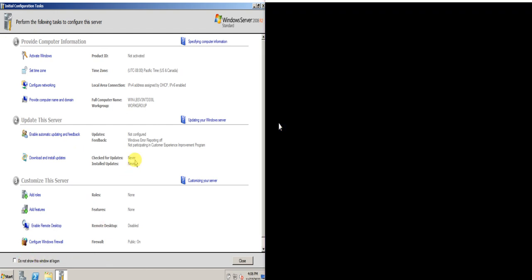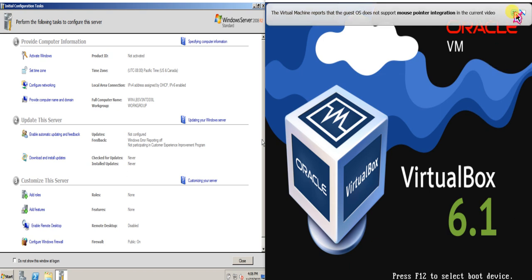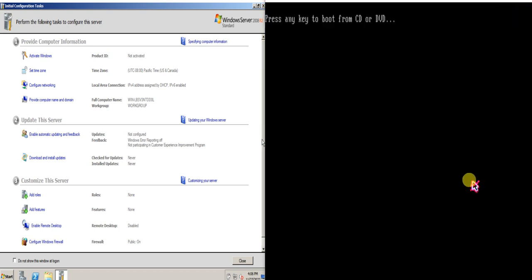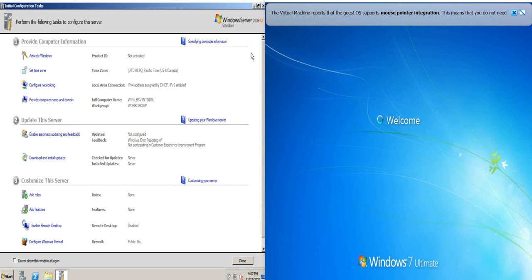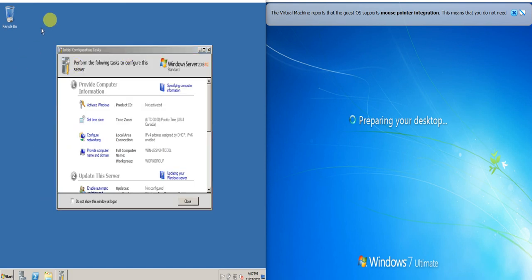On the right side, the client is restarting. It's opening for the first time. Starting Windows. Okay, so I guess it's almost done for the client. And here on the left side we have the screen for the server. So if you can see, there is no icon yet, just only the recycle bin, and then this window, the initial configuration tasks. You can minimize or maximize this just by clicking the taskbar here.